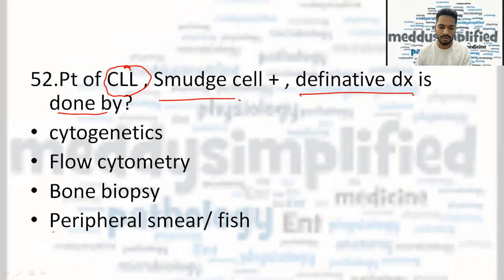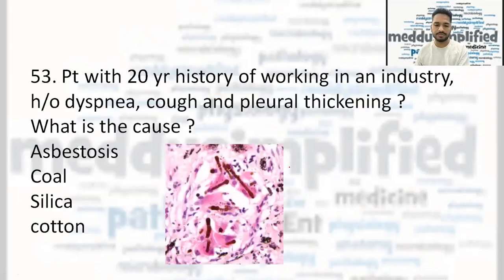I don't remember the fourth option, but definitely the fourth option was not the correct choice. Cytogenetics is also not the correct answer. Students, even I, was confused between flow cytometry and bone marrow biopsy. The correct answer here should be flow cytometry to do the definitive diagnosis of CLL.